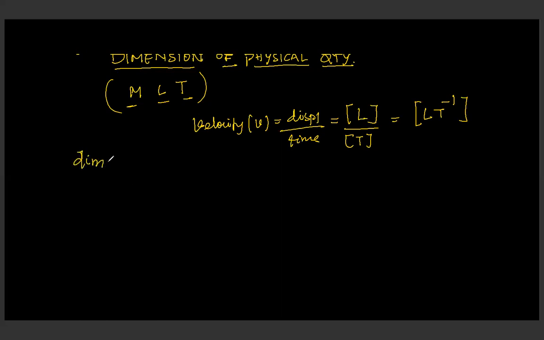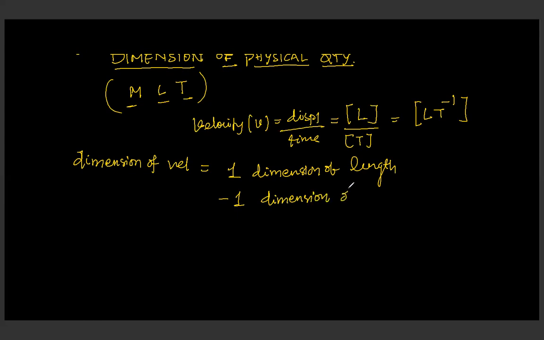Can't I say that the dimension of velocity is one dimension of length and minus one dimension of time? Yes. So we can say that the dimensional equation of velocity is M to the power 0, L to the power 1, T to the power minus 1.